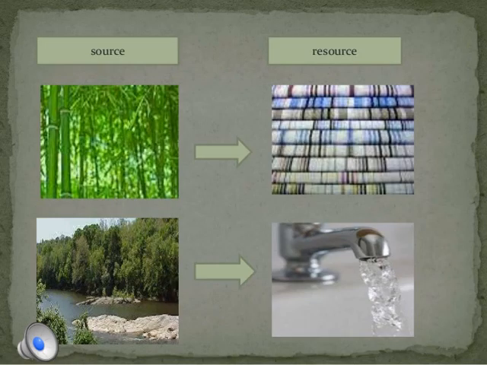So by looking at this image, you can understand how the sources which are naturally available to us have been converted into resources. Here, trees are the source which is naturally available. We have converted that source into paper, cloth, rubber and so on. In the same manner, the water which is naturally available to us, we have converted into a resource by using it for cooking, washing the clothes and the utensils. So the source which is naturally available has been converted into a resource which is used by us in our daily life. It is a useful resource now.